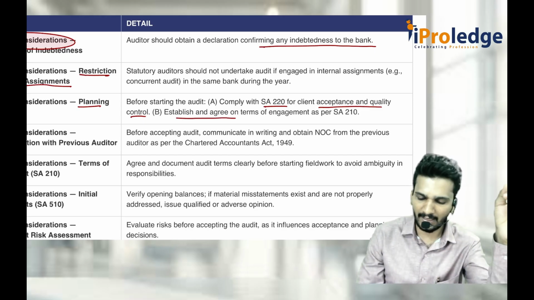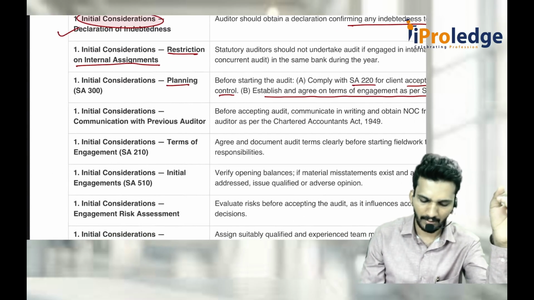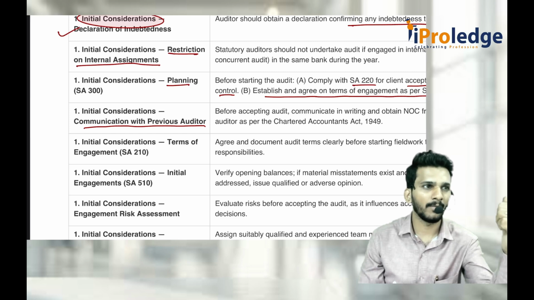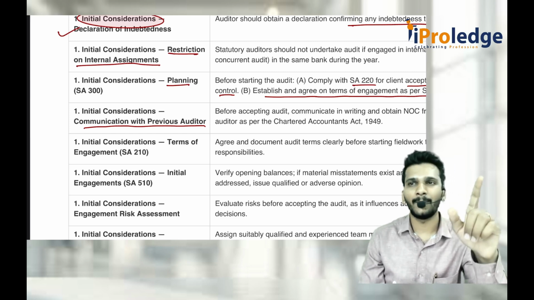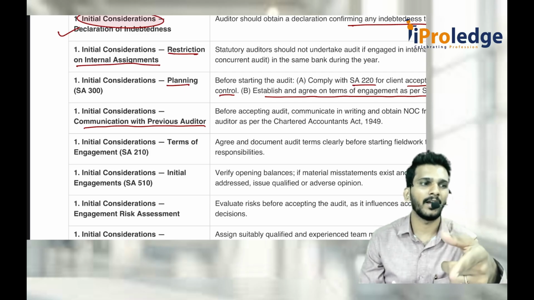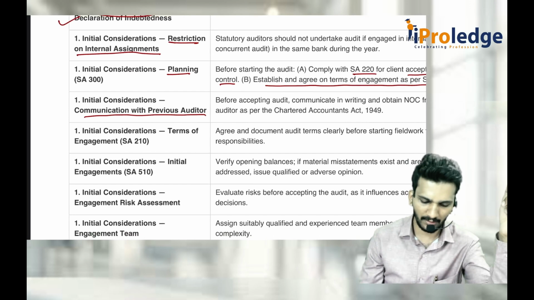And establish agreed terms of engagement as per SA 210. You should communicate with the previous auditor if you are a new auditor. Talk to them: is there any problem, why did you get removed, what mistakes are there in the bank, where should I focus more, do you have any objection or concerns if I accept this engagement. That is also checked.